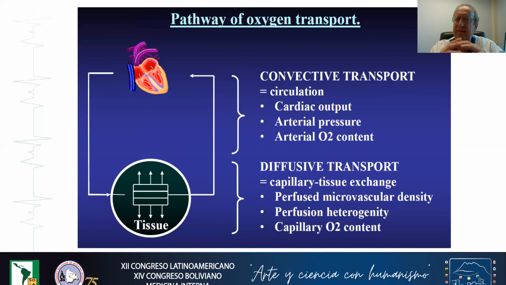The problem is that when we look at the pathway of oxygen transport, we always think in terms of convective transport, meaning cardiac output, arterial pressure, arterial oxygen content. But the final step of the pathway of oxygen transport is more a diffusive transport. This diffusive transport will depend on perfused microvascular density, perfusion heterogeneity, and capillary oxygen content.